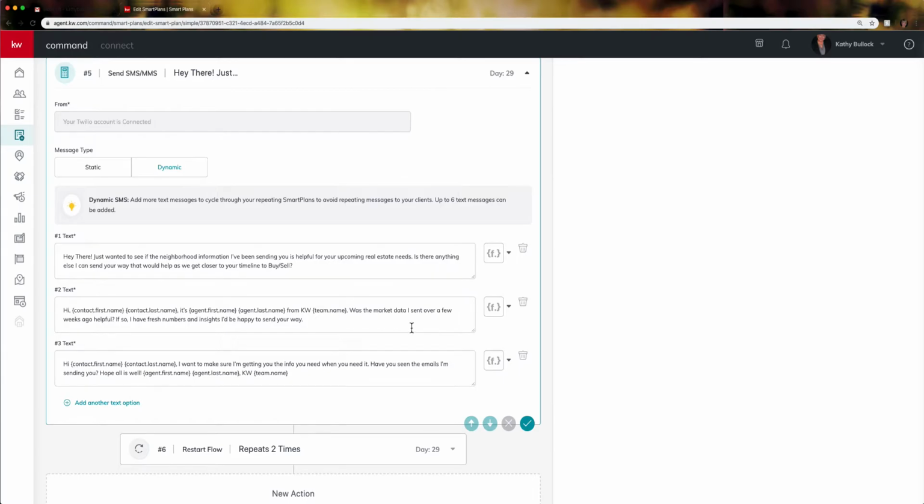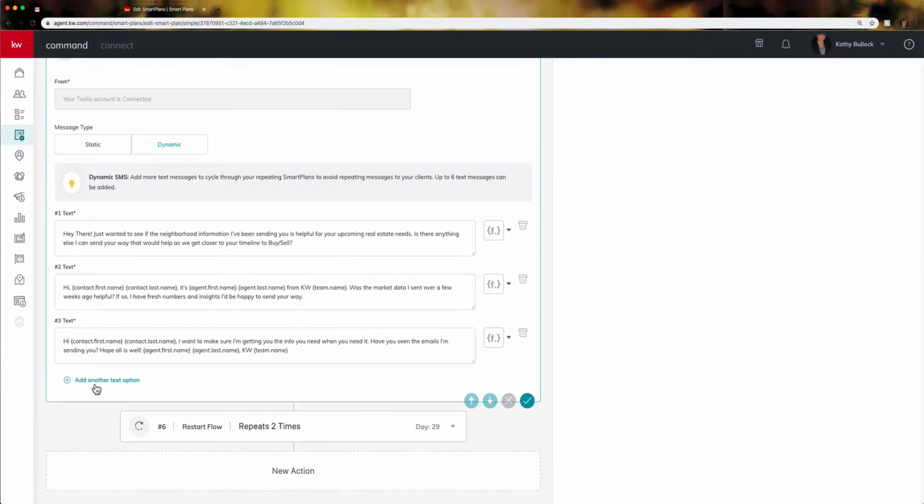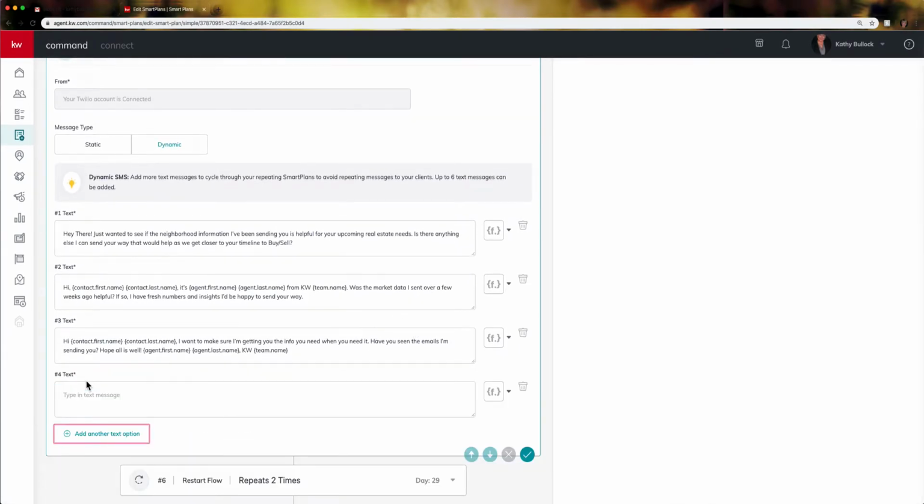And then this is text number 2, and then text number 3. Okay? In between all of these things, I can also add another text option. So I could add in a 4th text message, or I could delete any of these and add in my own custom. I could also click this one up. Maybe I want this one to be the first one. I can actually move it up. I can move it down. I can delete it completely, or I can actually save what I have done.